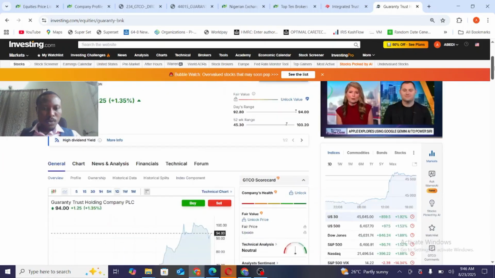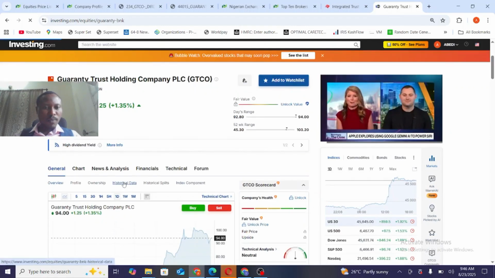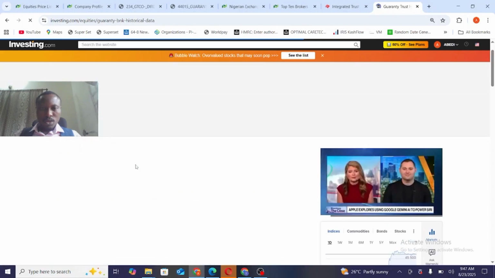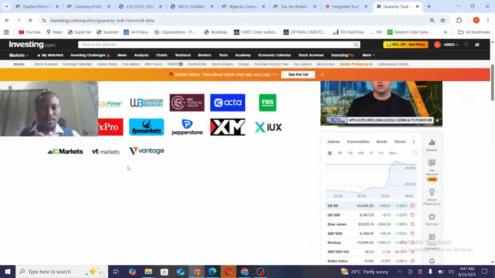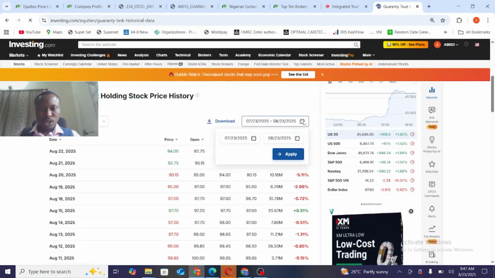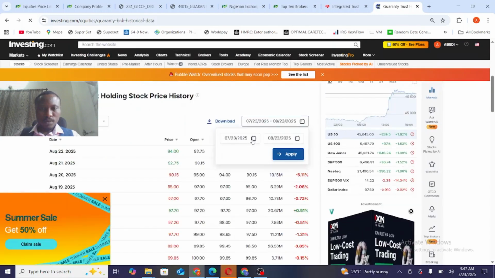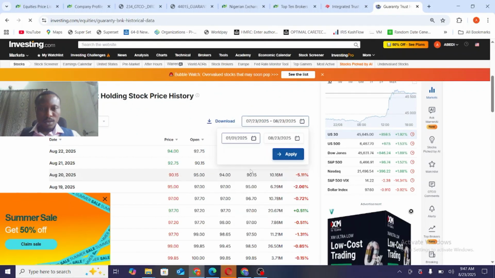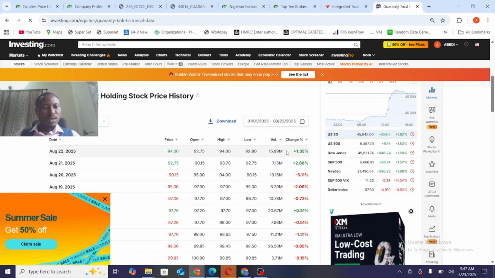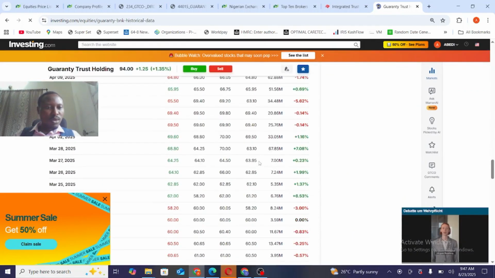Okay, so let's look at GT. When you come to investing.com, you check historical data. Let's just allow it to load. When it loads, we're going to use, for example, January to July 2025. Let's look at the stock price history. We have January here, the 1st of January, but let me leave it to date and see what comes out of it.